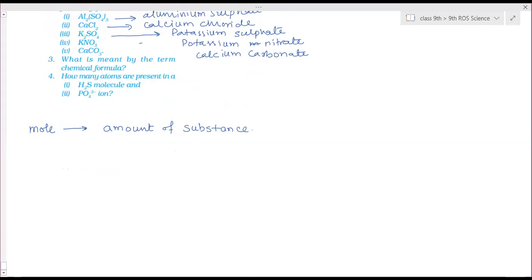Suppose, for example, you know dozen. Dozen means? 12. 12 in number. So why we call it one dozen? I just gave a name to it, because it contains 12. So one dozen of anything means 12 in number. So 1 dozen apple means there are 12 apples. 1 dozen banana means there are 12 bananas. 1 dozen bundles of papers means 12 bundles of papers.